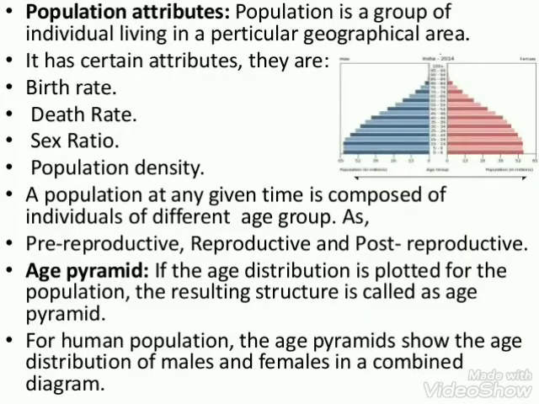A population at a given time period is composed of individuals of different age groups such as pre-reproductive age, reproductive age and post-reproductive age. When the age distribution is plotted for the population, the resulting structure is called age pyramid.